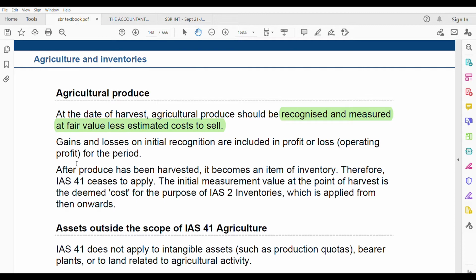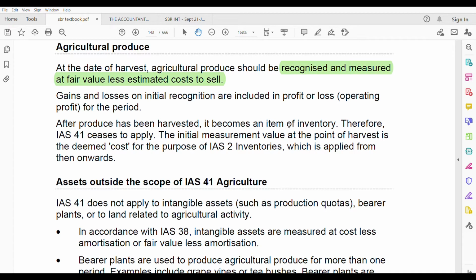After produce has been harvested, it becomes an item of inventory, remember. Therefore, IAS 41 ceases to apply. You cannot use IAS 41 anymore from that point onwards. Then you have to use IAS 2 because it's inventory. The initial measurement at the point of harvest is the deemed cost for the purpose of IAS 2. That is the initial measurement value at the point of harvest, which is applied from then onwards. Then you apply the IAS 2 rules.